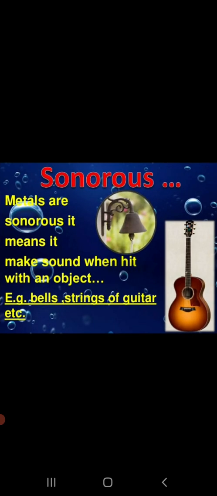The last property that we will talk about regarding metals is that metals are sonorous.